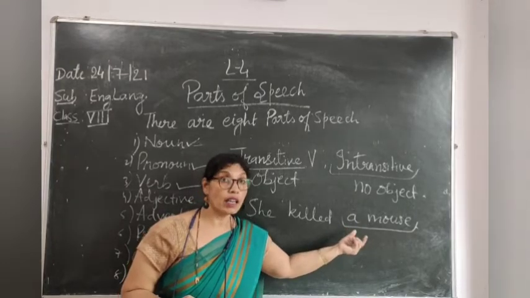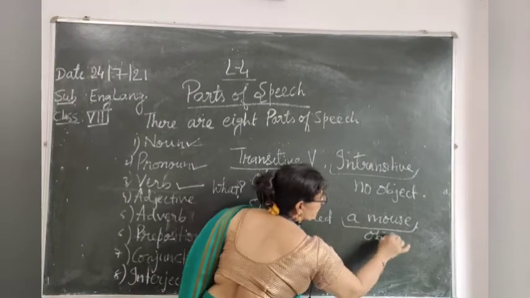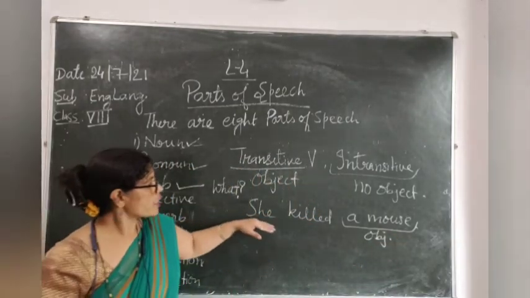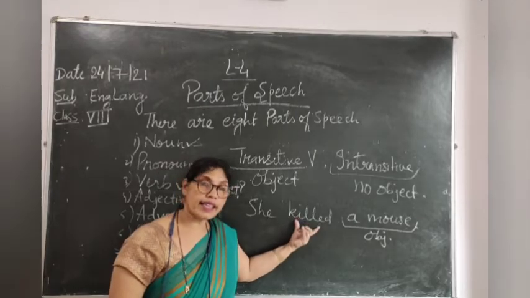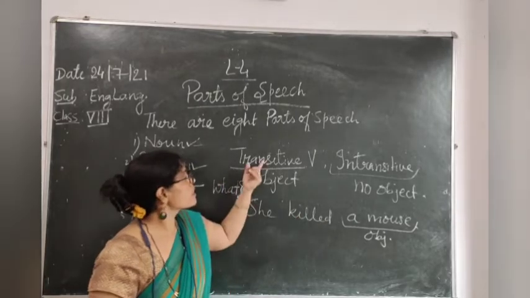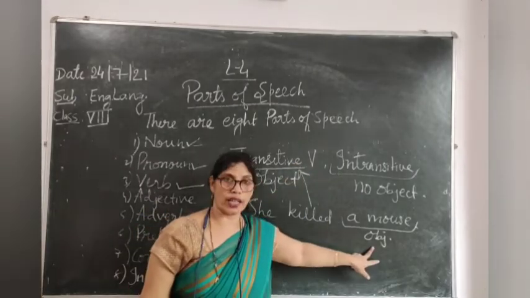So this is the object. Which type of verb is this? It is a transitive verb. Why? Because it is having an object.